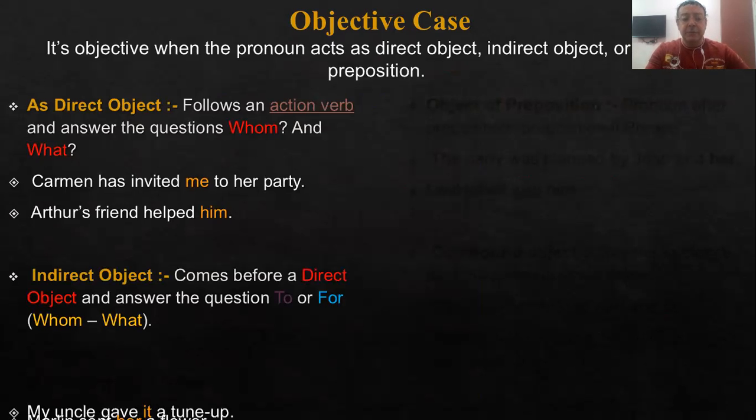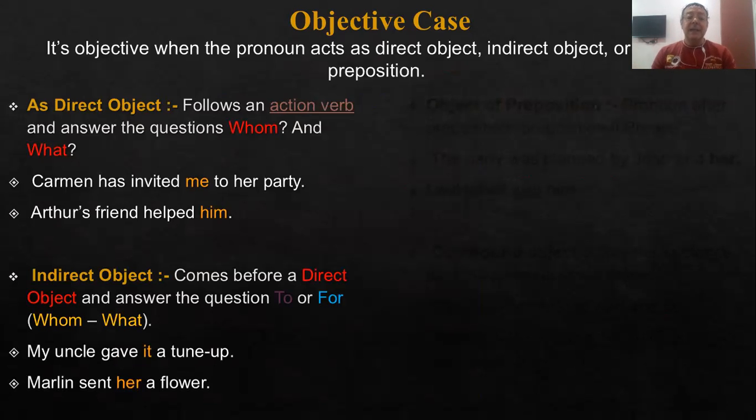Indirect object, for example: my uncle gave it a tune-up. So it is the indirect object. Maria sent her a flower. A flower is the direct object and her is the indirect object. So if the pronoun functions as the object in a sentence, whether it's a direct object or an indirect object, not a problem. It should take the objective form or the objective case, not the nominative.